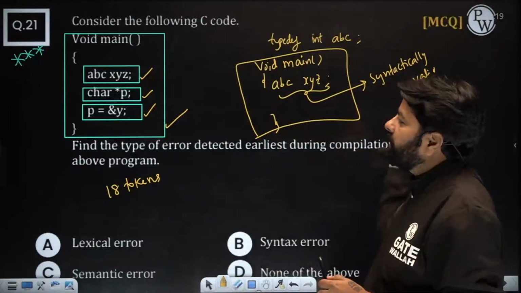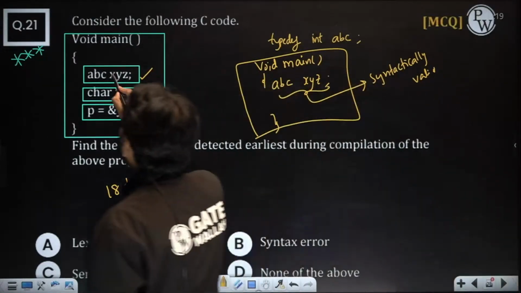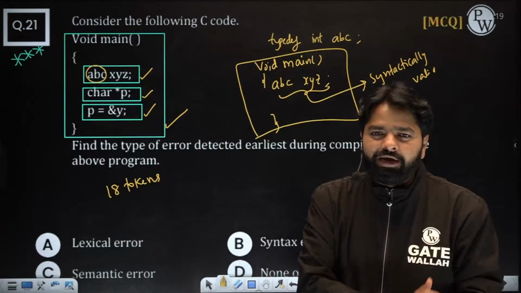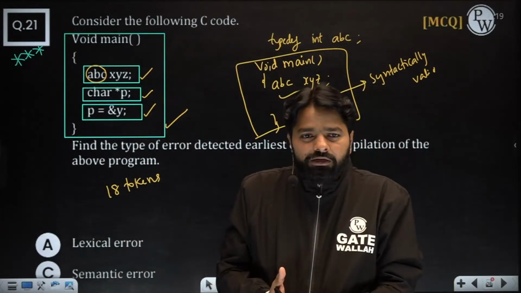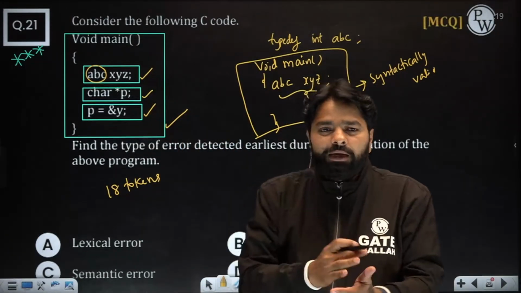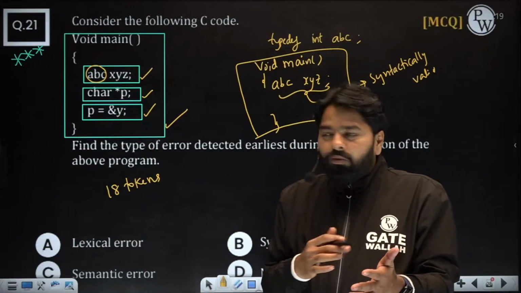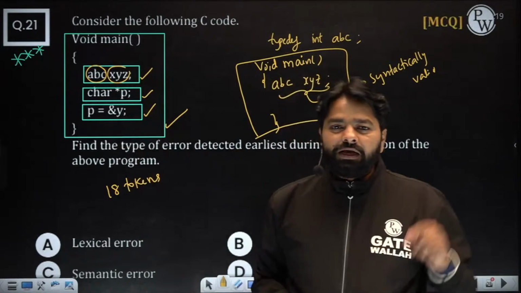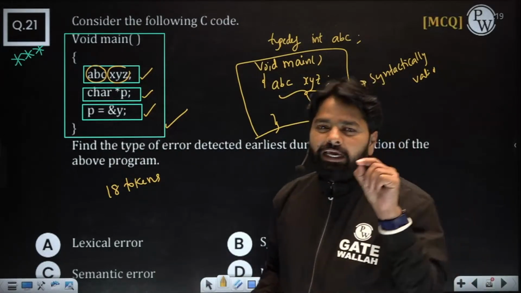When semantic analysis comes into the picture, oh, this should be some type, because ABC, if it is an identifier, then no type is assigned. That means ABC is missing its type. XYZ is not a type. In the symbol table it is going to check: did I assign any type to this ABC and XYZ? No, that means there is a problem with the declaration. It gives an error.